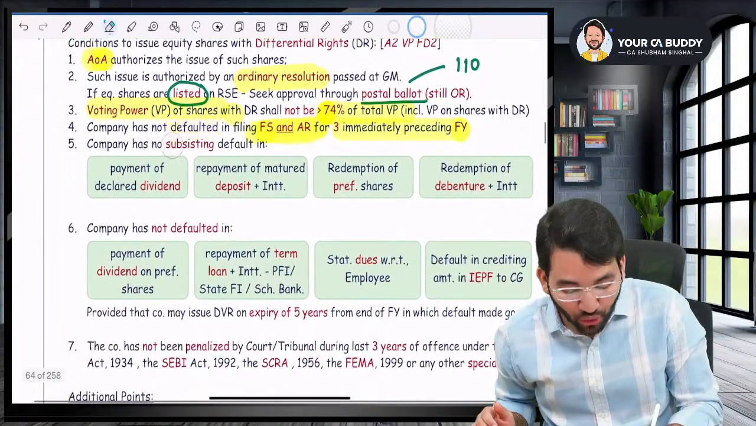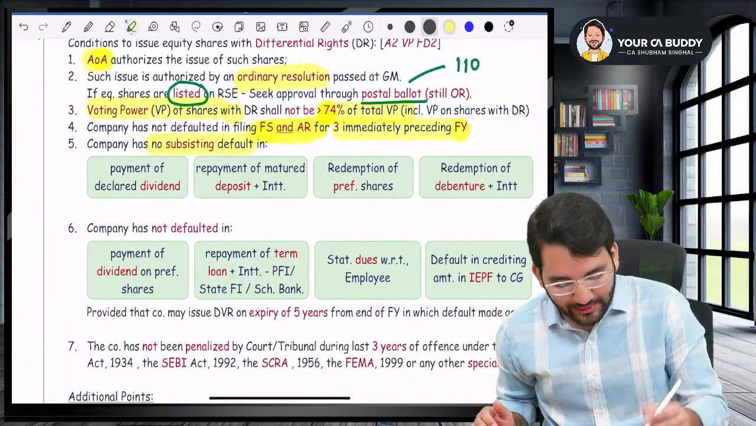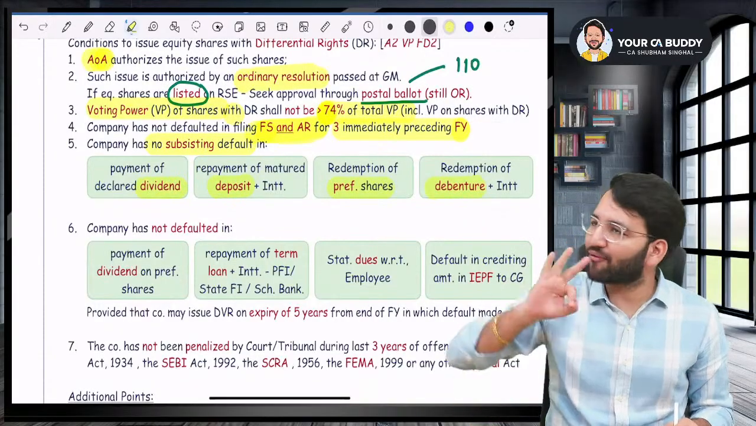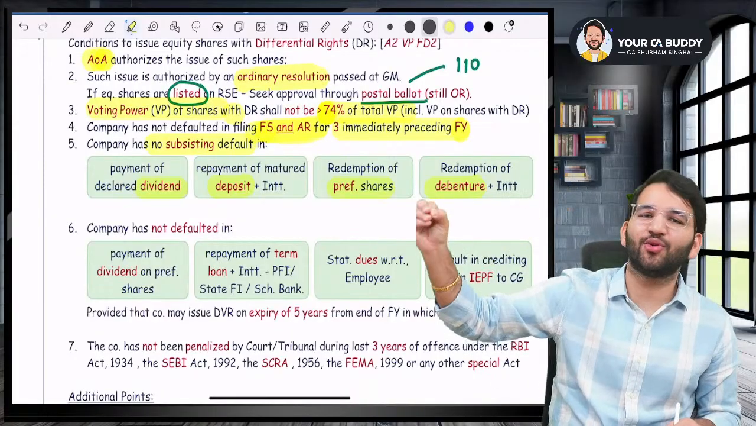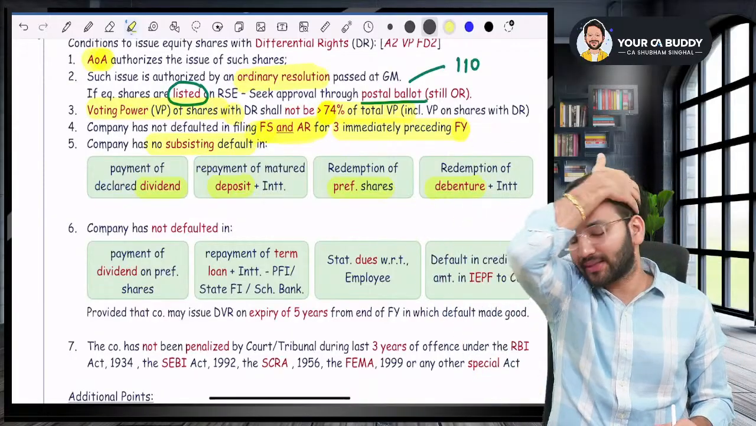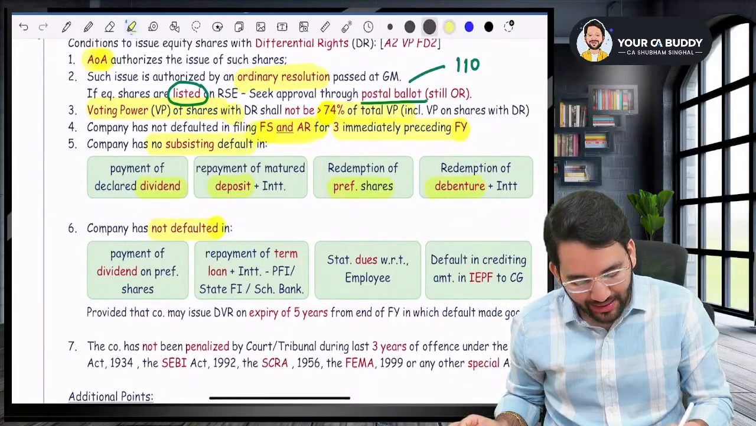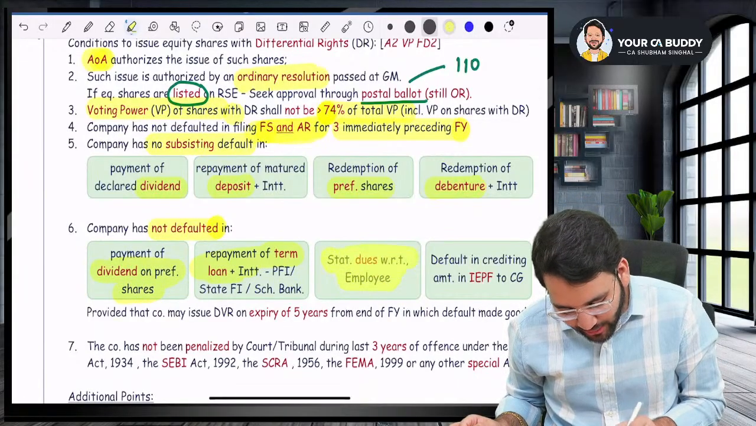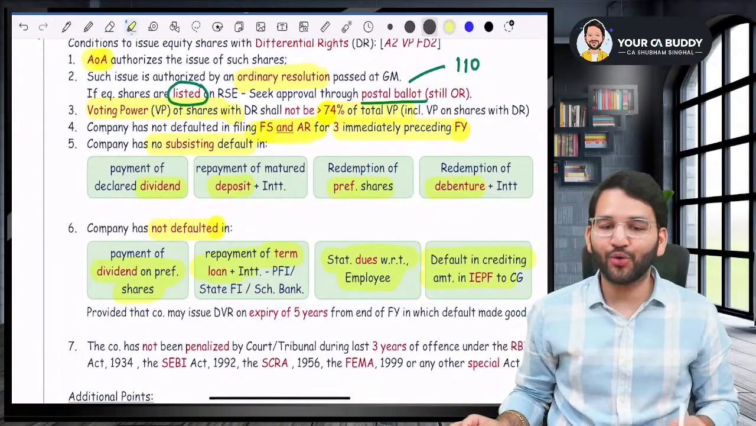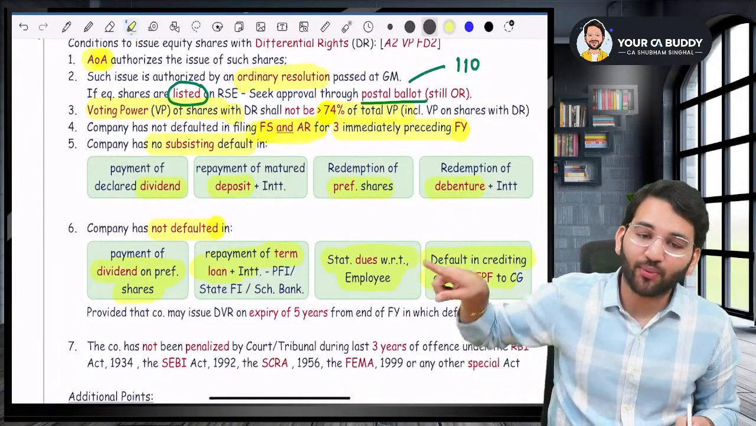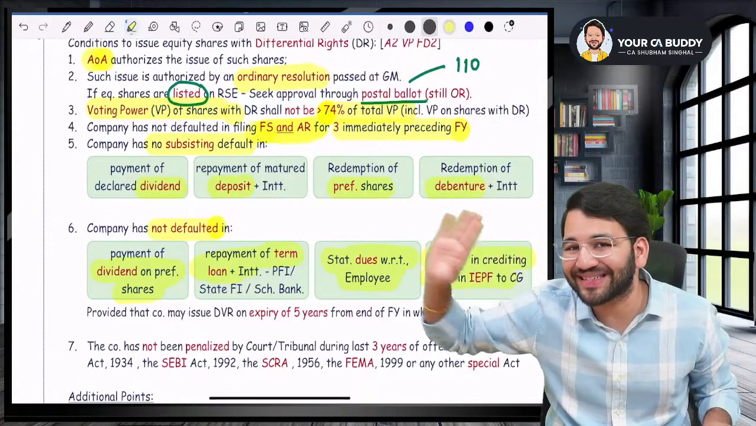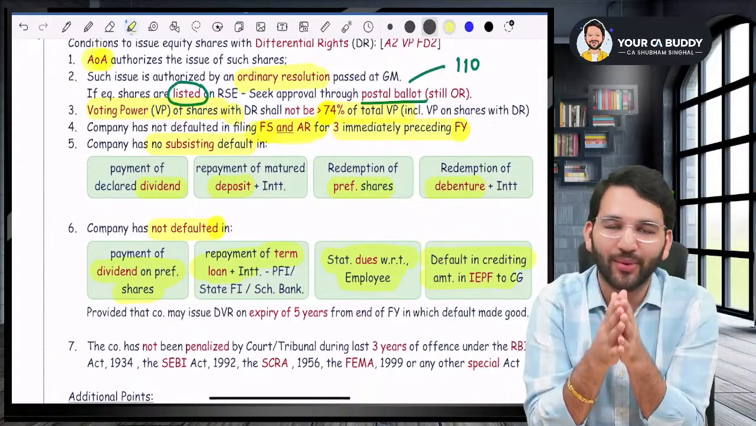Point number five, they have no subsisting default in what? In dividend, deposit, preference share, debentures. Everything that is due, they have repaid. The next point is the company has not defaulted in dividend on preference shares, repayment of term loan, statutory dues of employees, and crediting amount to IEPF. These are four new points. Point number five says that there is no subsisting default, as in continuing default.